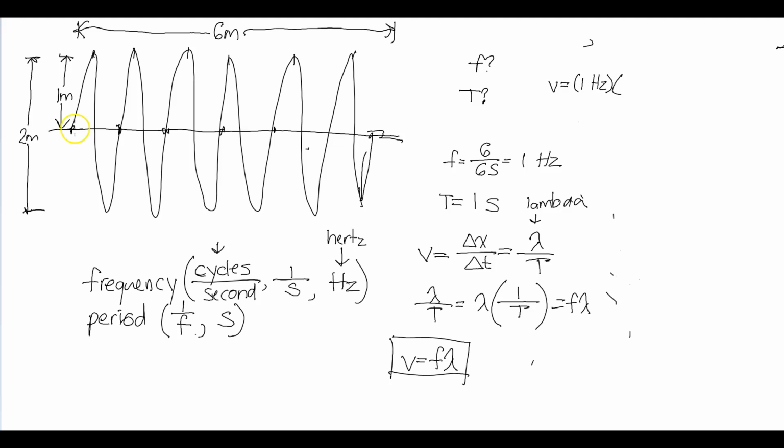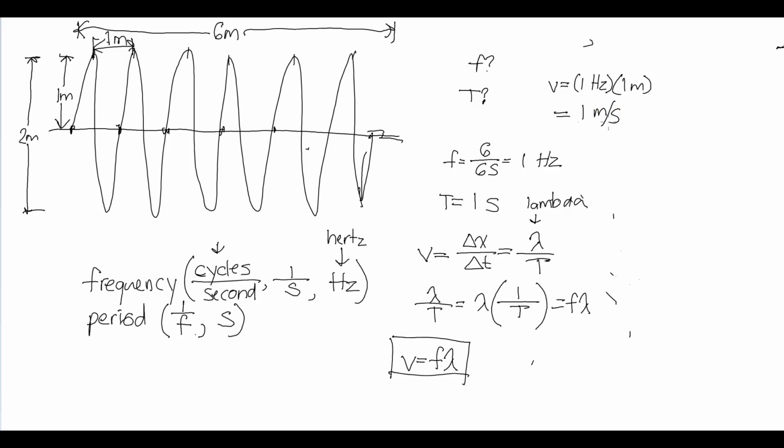The wavelength is this distance, the distance between successive points on one wave. That is basically 1 meter, a sixth. Since we have 6 waves in the 6 meter span, the wavelength will be 1 meter. And that gets us 1 meter per second. So that will be the velocity of the waves.